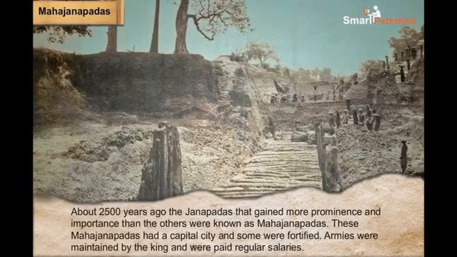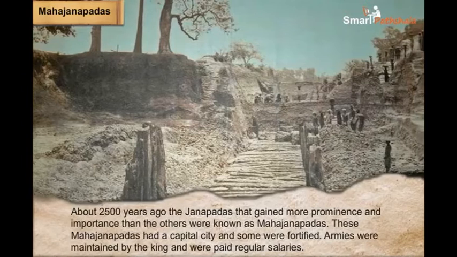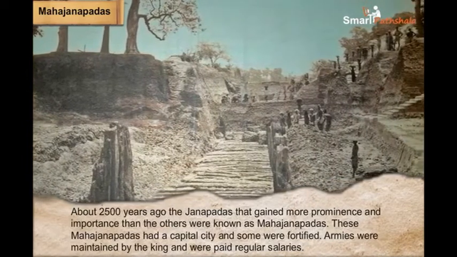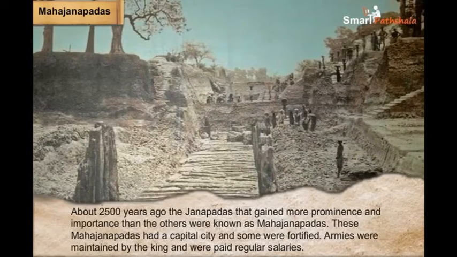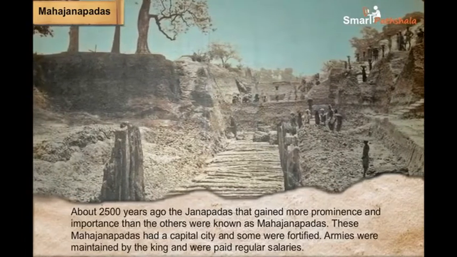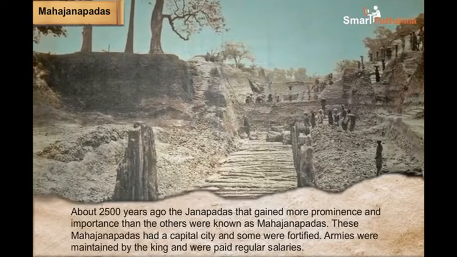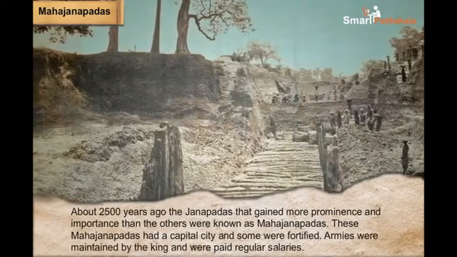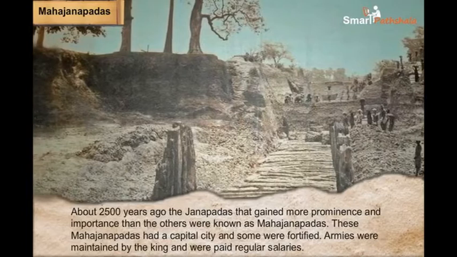Mahajanapadas. About 2500 years ago, the Janapadas that gained more prominence and importance than the others were known as Mahajanapadas. These Mahajanapadas had a capital city, and some were fortified, which meant that huge walls of wood, brick, or stone were built around these forts.